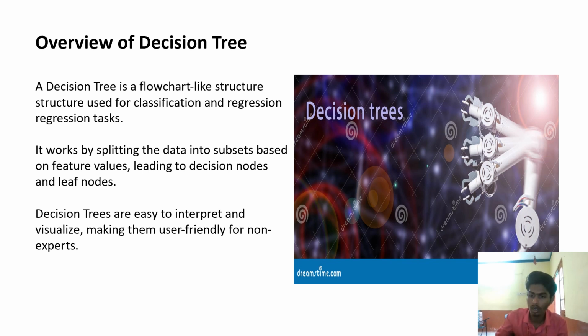It follows the divide and conquer approach: we divide the problem into different parts, solve them differently, get different solutions, and mix them into a single, optimal solution. We use decision trees for making decisions for machines. Decision trees are easy to interpret and visualize, making them user friendly for non-experts.